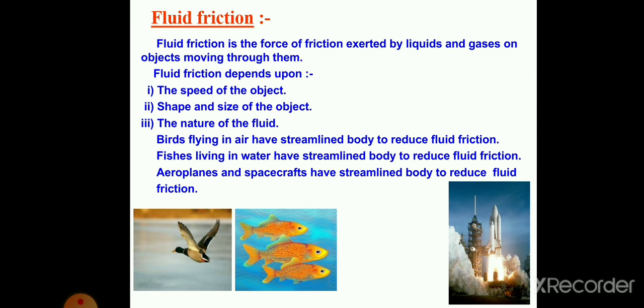So why is it like that? Because it can easily live in its environment. Birds living in air can move easily by reducing fluid friction. In the same way, fishes also. Aeroplanes and spacecraft have a streamlined body to reduce fluid friction. By applying the same method, streamlining the body of the vehicle and spacecraft, we have reduced the fluid friction. So this is how fluid friction is reduced.